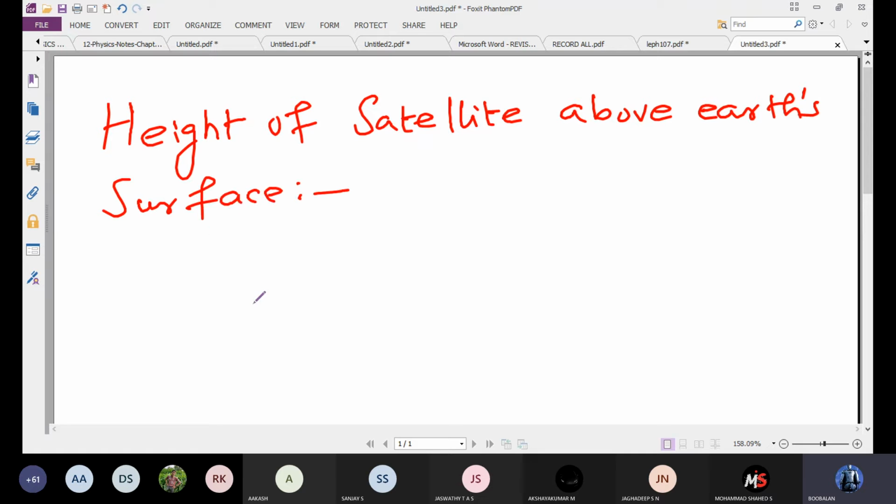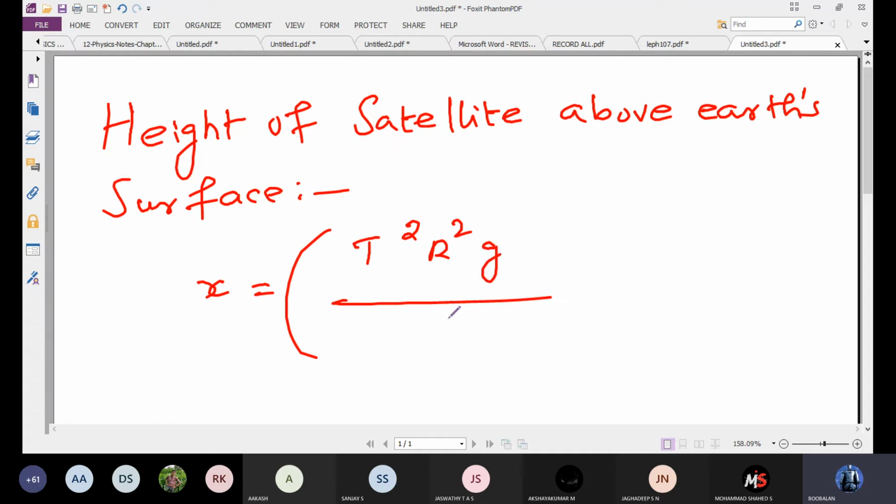Okay, the formula: x equals (T squared R squared g divided by 4 pi squared) to the power 1 by 3.